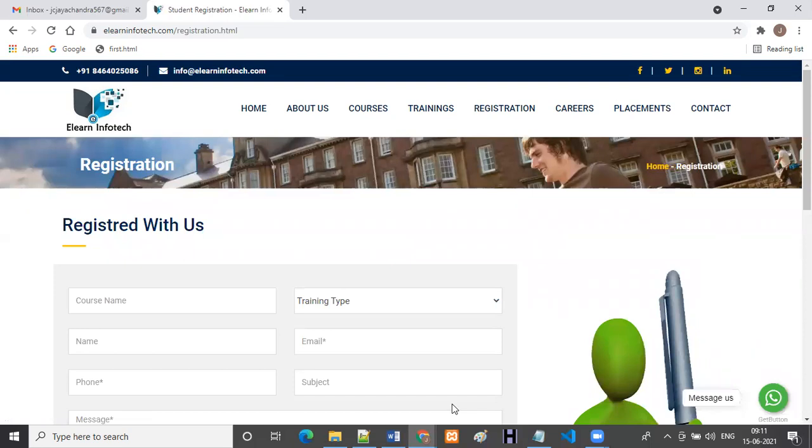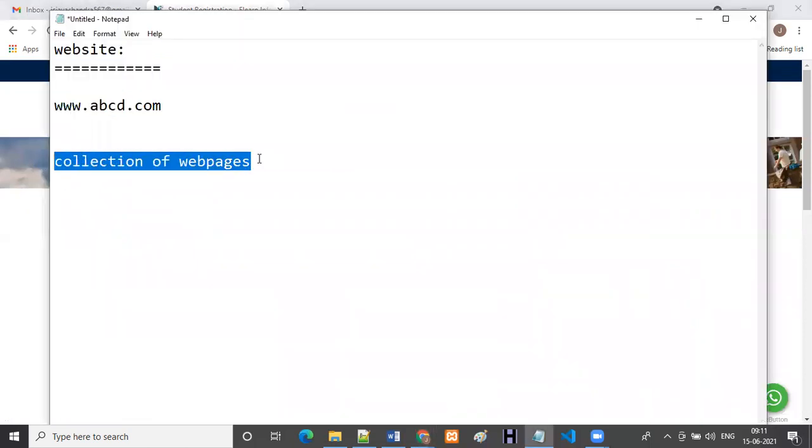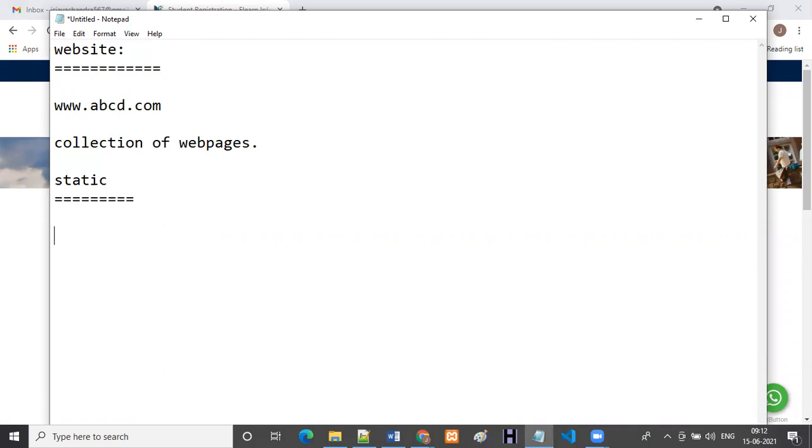So what is meant by website? Website is a collection of web pages. If you are opening any website, there is a collection of pages, so that's why we can call it a website. In real-time scenario, we have two types of websites. One is static website and the second one is dynamic website. What is meant by static and what is meant by dynamic, now we are going to discuss.